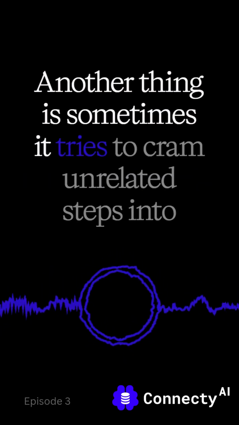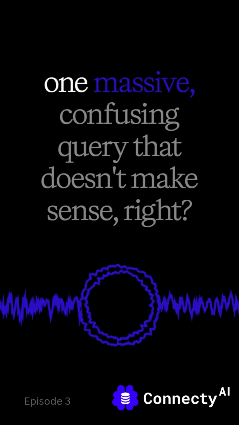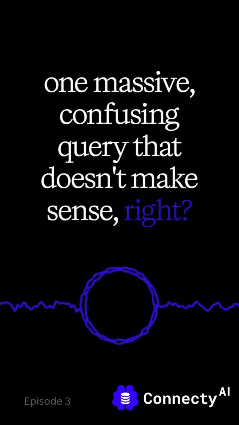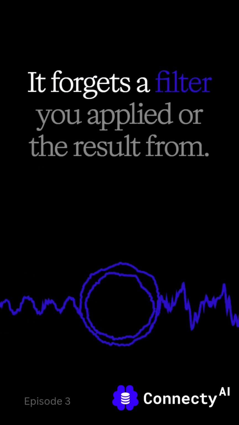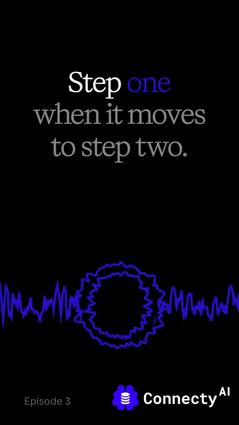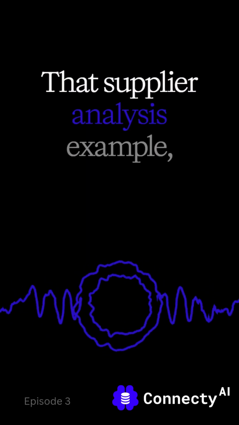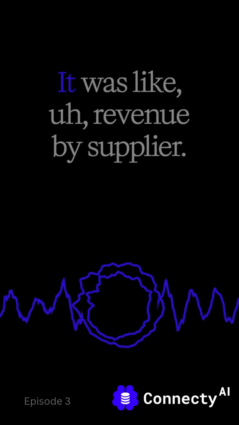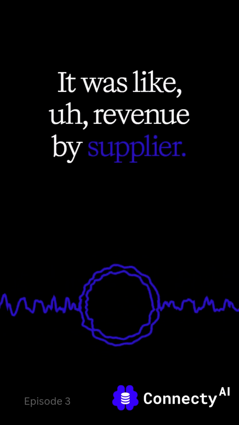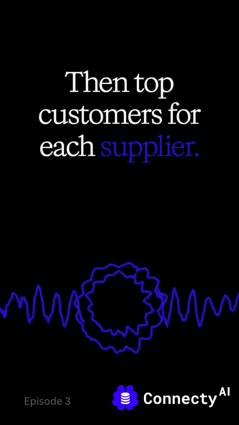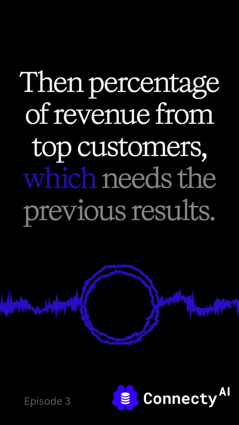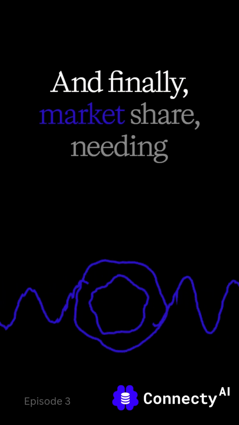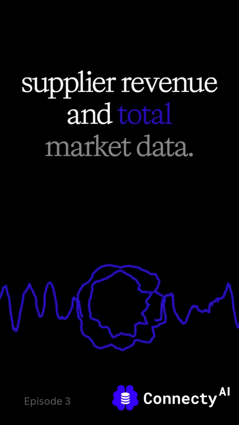Another thing is, sometimes it tries to cram unrelated steps into one massive, confusing query that doesn't make sense. Right. And maybe the biggest issue for analysis, it often loses context. It forgets a filter you applied, or the result from step one when it moves to step two. Okay, yeah, that supplier analysis example one source detailed really shows this. It was like revenue by supplier, then top customers for each supplier, dependent on the first step, then product categories for those customers, another dependency, then percentage of revenue from top customers, which needs the previous results, and finally market share, needing supplier revenue and total market data.